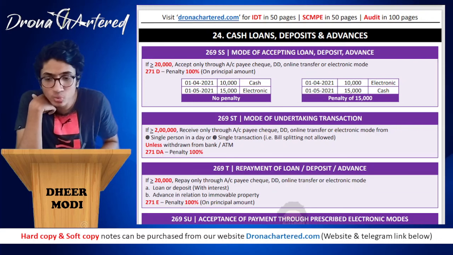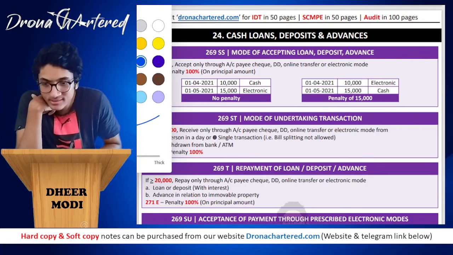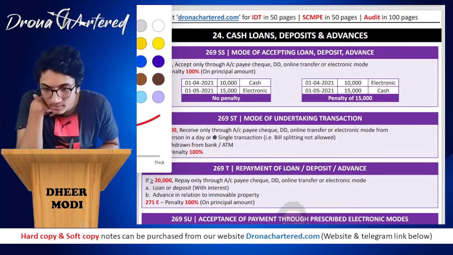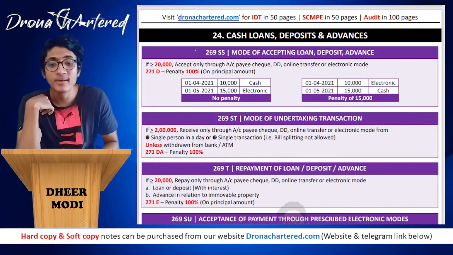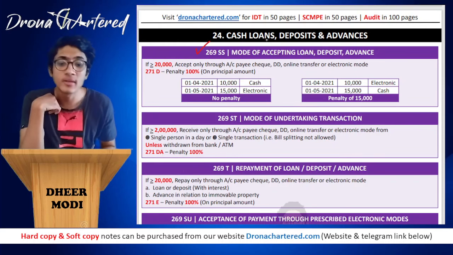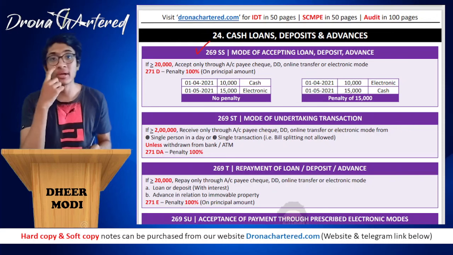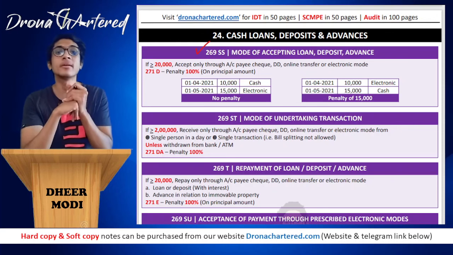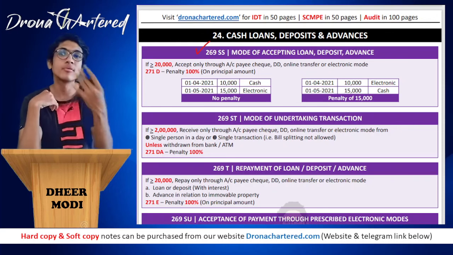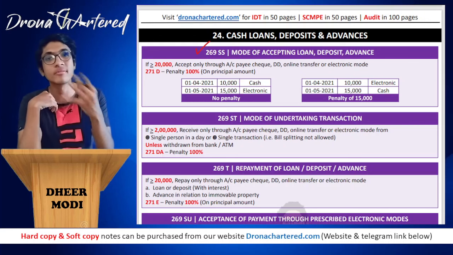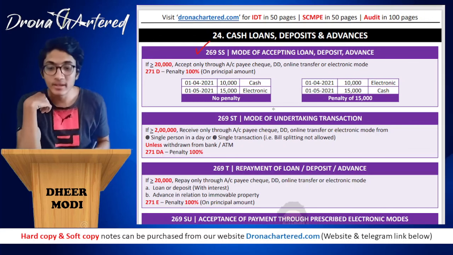First is the section 269SS, that is mode of accepting loan, deposit or advance. So the income tax department does not want you dealing in cash. So therefore they've put some limits, they've put some penalties if you enter into cash.